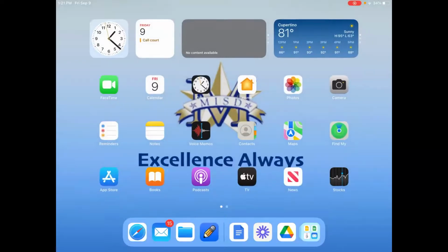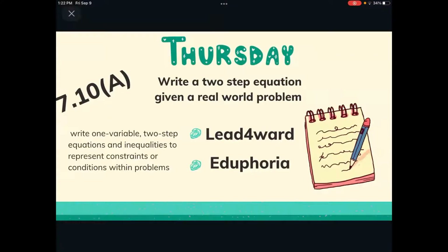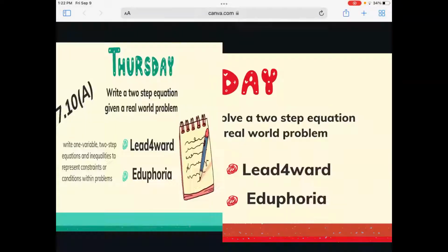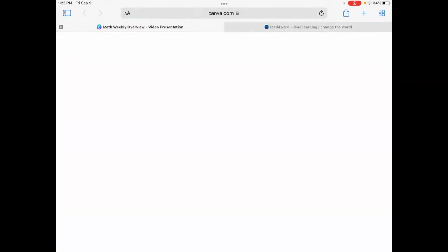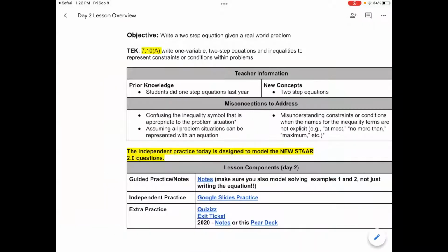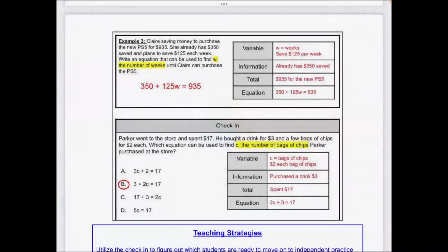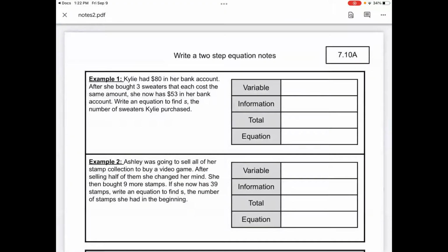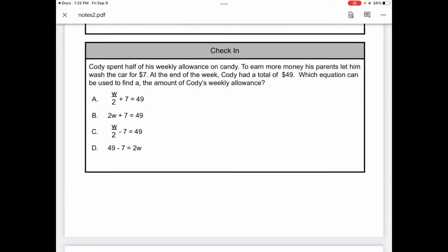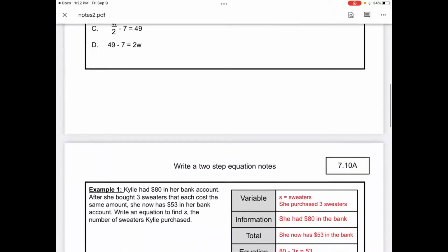Friday is same thing. So you're gonna write the equation, but this time you're also going to solve it. So we were focusing on making sure students understood. It's awesome, but also now students are going to need to solve. So I have for you guys, again, it hasn't been STAR tested. This TEK for equations hasn't been STAR tested, but it's tested different ways. So it's super important, and it's one of those TEKs that is going to follow them throughout their entire longevity in school.